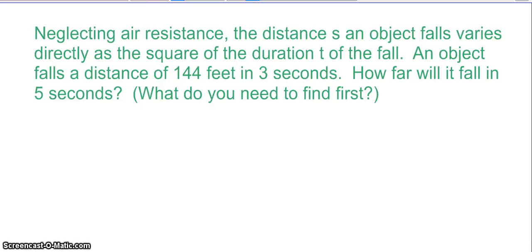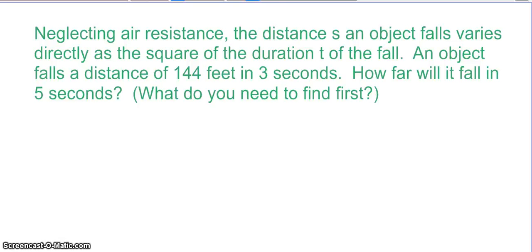Next example, neglecting air resistance, the distance an object falls varies directly as the square of the duration of the fall. An object falls a distance of 144 feet in 3 seconds. How far will it fall in 5 seconds? Okay, so first, think about what you need to find before we can actually answer the question. Then, try to answer the question. So I want you to pause the video and try to do this. Unpause when you're ready to check.